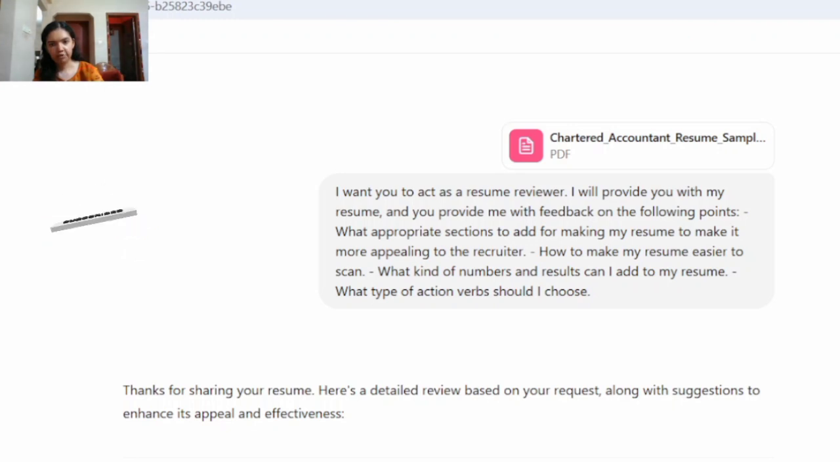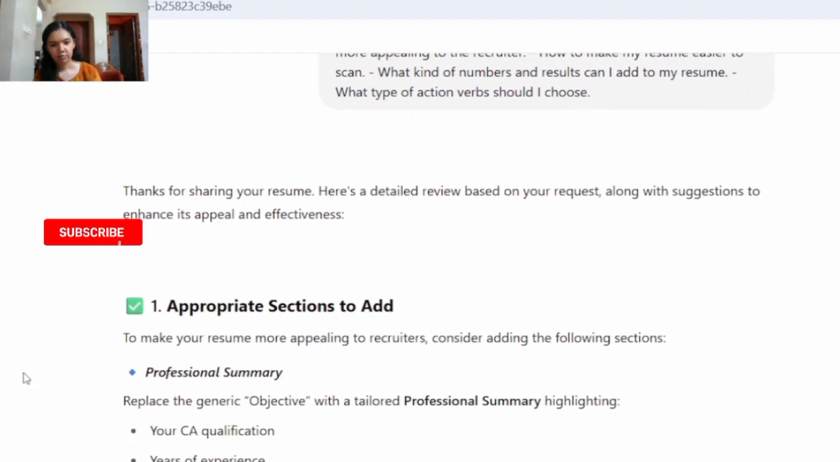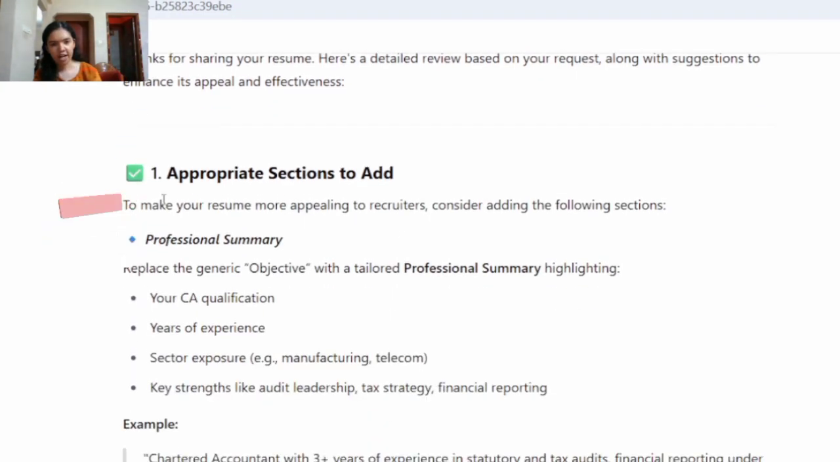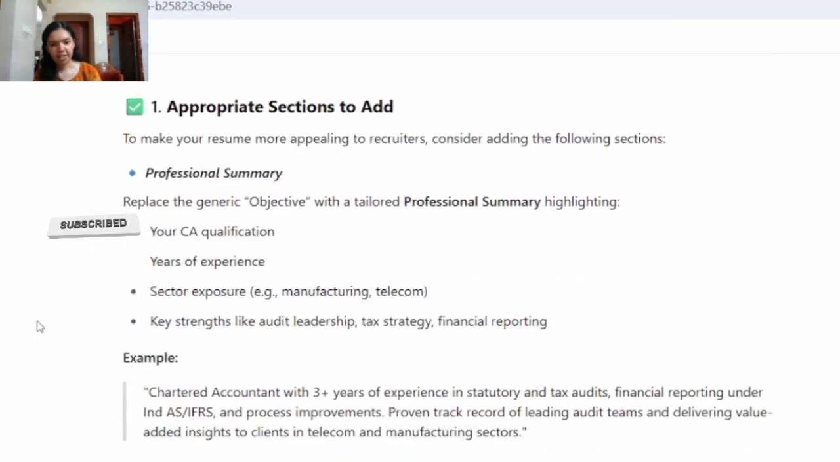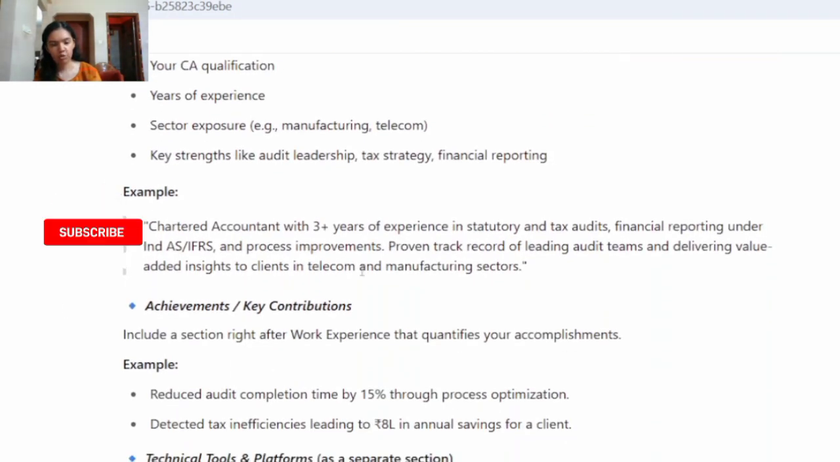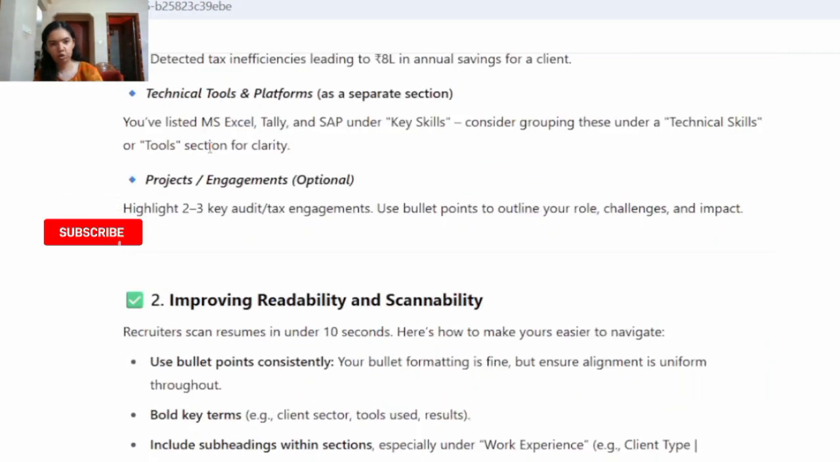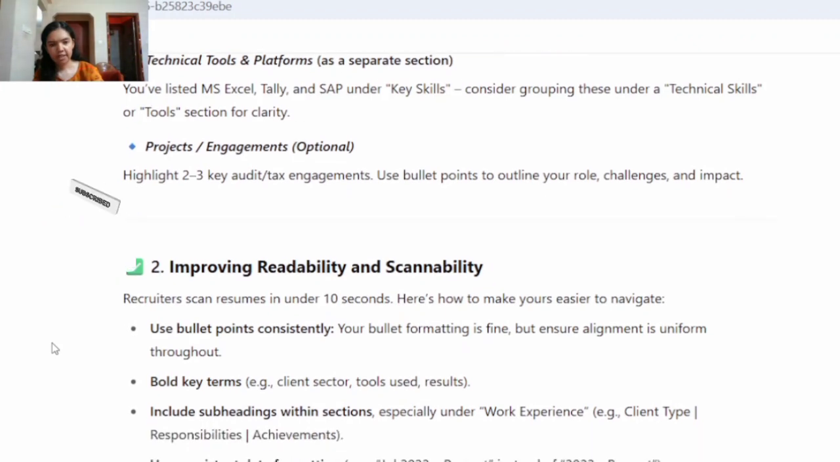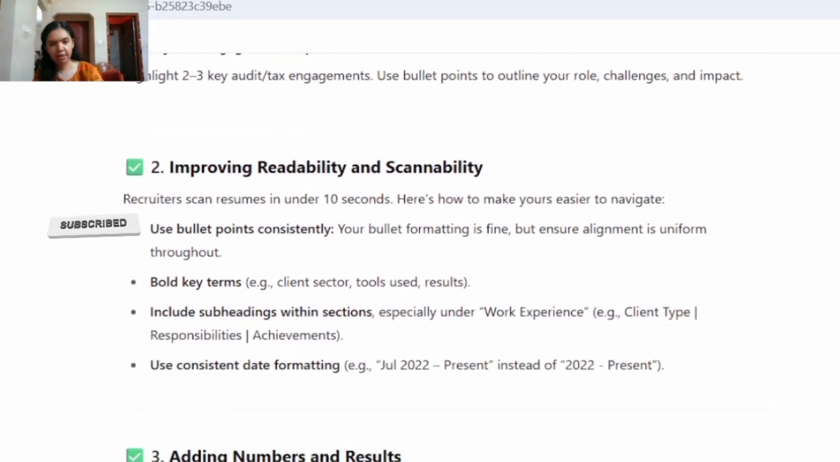You can see here within seconds ChatGPT has reviewed the resume and it has given the feedback here. First is to add appropriate sections. So add a professional summary, and it has also given some examples of what you can write, your key achievements, what technical tools you know how to use, the projects that you have worked on, and then some feedback to improve the readability and to improve the scanning of your resume.